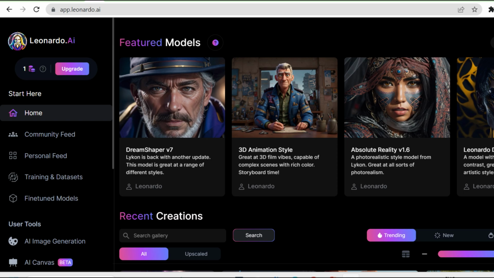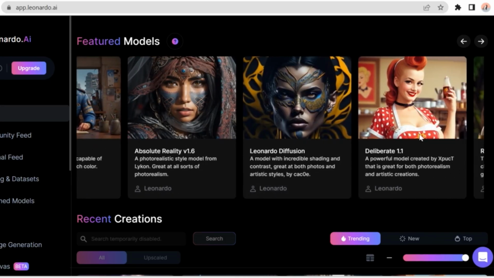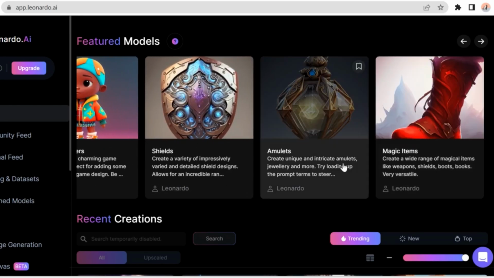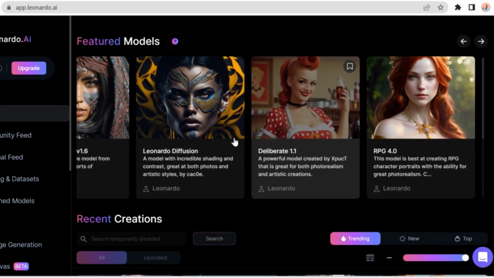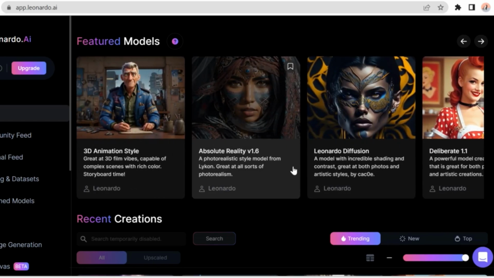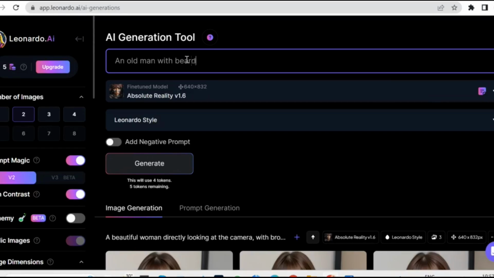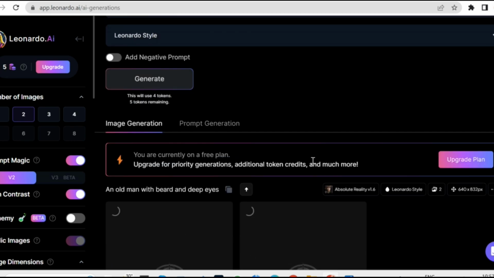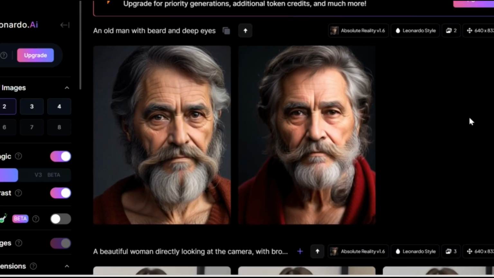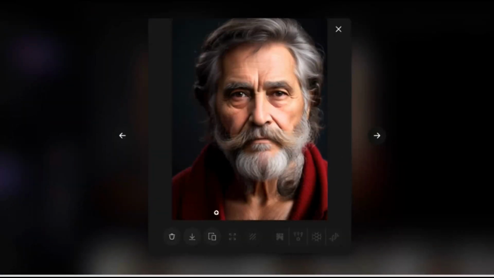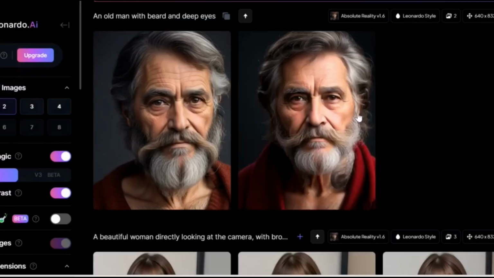So here we are. Let's first choose a model we want to use for this. Here, I'll choose Absolute Reality version 1.6, because this would produce a realistic image. Then we can start writing our prompts and generate it. I think this looks already good. He looks like a man of wisdom, isn't he? So let's download it and go to Canva to resize the image before we turn this into a talking avatar.